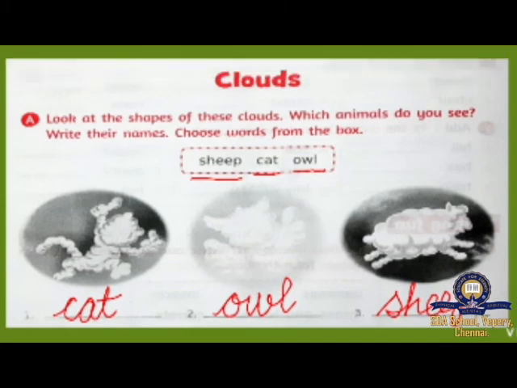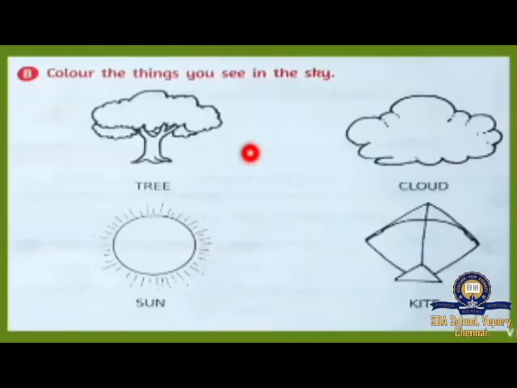Now, look at the next one. Color the things you see in the sky. In the sky, what are the things we can see? Yes, what are the things we can see? We can see sun, very good. Sun, star, and then moon we can see.